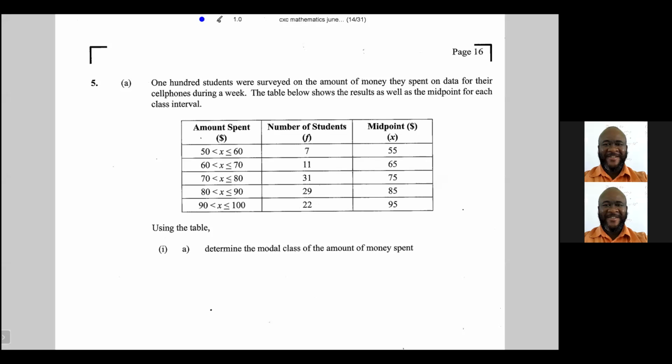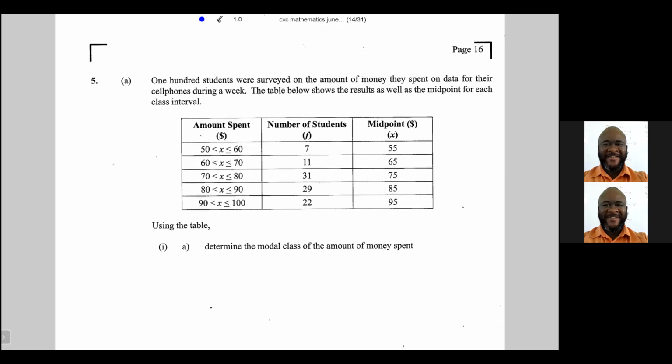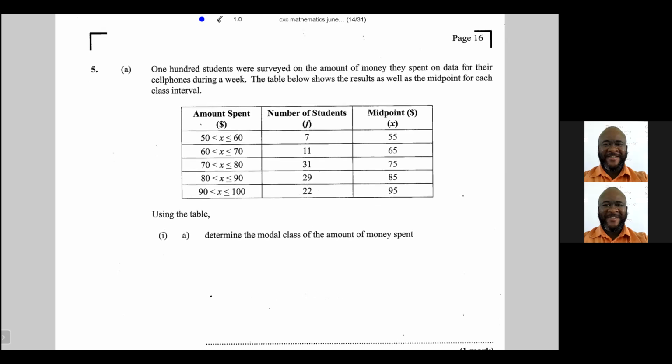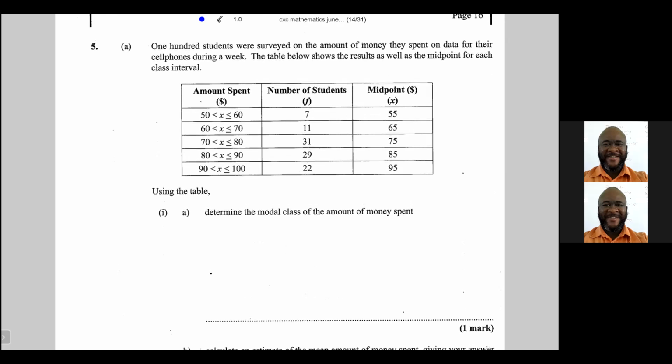The table below shows the results, as well as the midpoint for each class interval. Using the table, determine the modal class. Well, the modal class would be the class with the highest frequency. The highest frequency is 31, and that corresponds to this class.